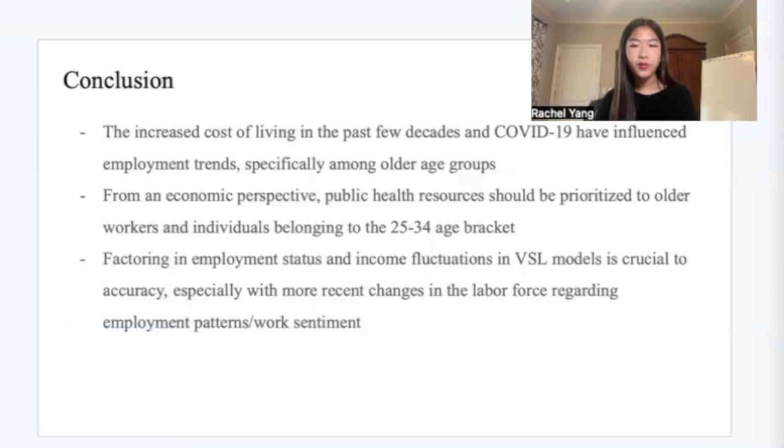Thus, from an economics perspective, it makes the most sense for public health resources to be prioritized to those two age sectors, since it would likely lead to quicker economic recovery. Finally, my findings also demonstrate the importance of factoring in employment status and income fluctuations when determining the value of a statistical life, especially considering recent events such as COVID-19, which have drastically reshaped the demography of the US labor force.